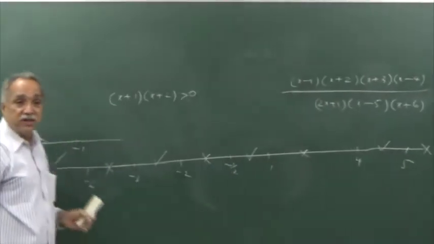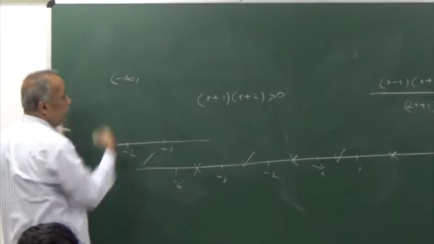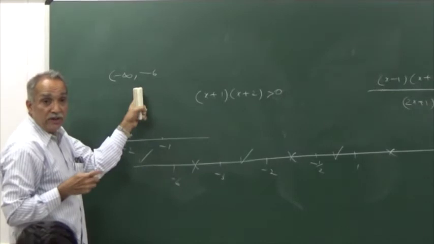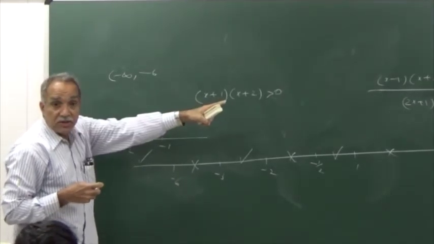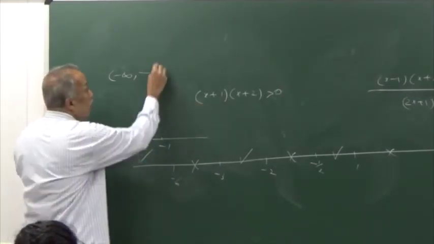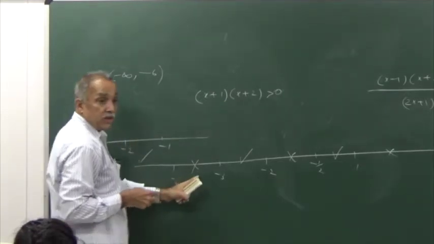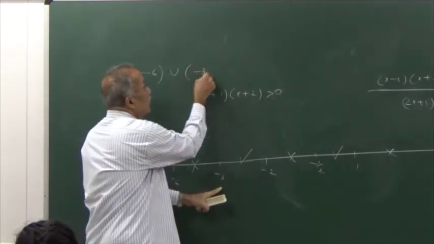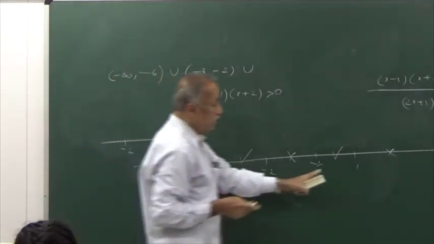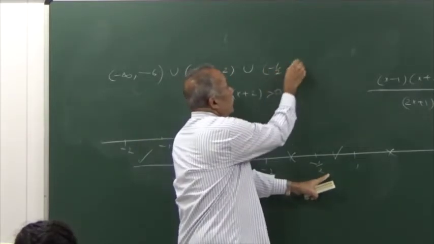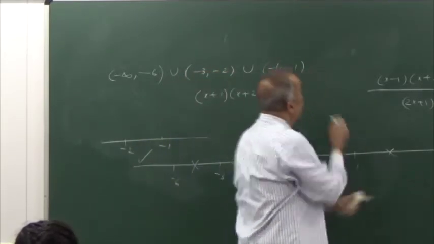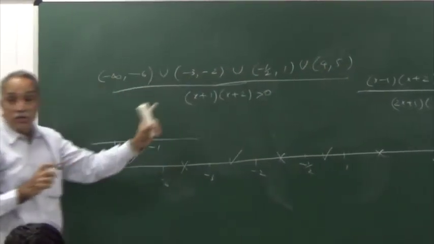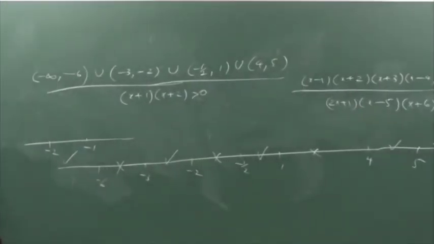So what is the solution set? Starting from minus infinity to minus 6. Is minus 6 included? No, our inequality is strict. Okay, open interval. This is not to be included. Union, again open interval, union. This is the solution set for our inequality. Okay.